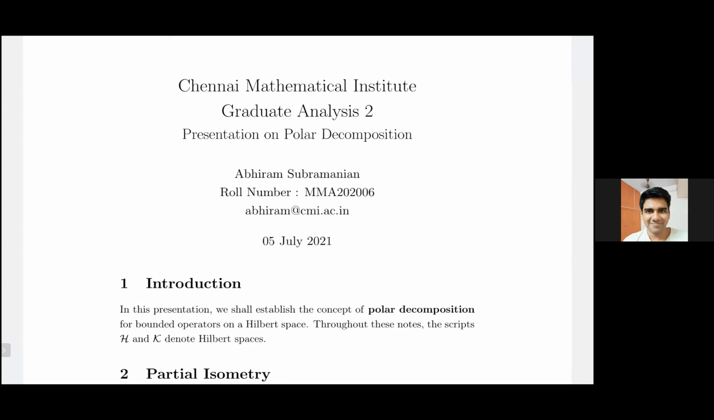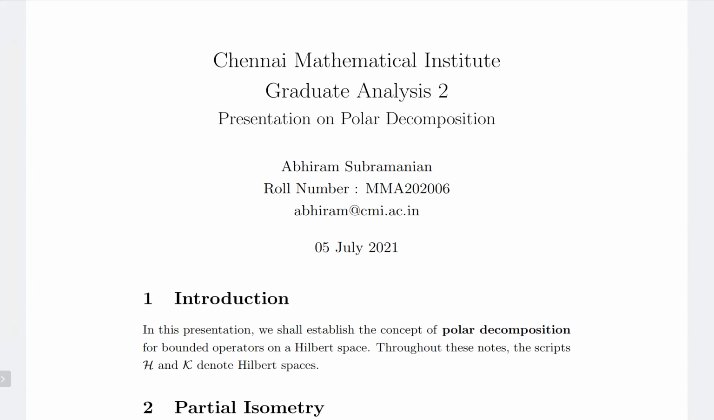So I'm Abhiram, and this is Graduate Analysis 2, and I'm going to present on the topic polar decomposition. For a bounded operator, we are going to look at the concept of what a polar decomposition is. For a complex number, we can write a non-zero complex number z as modulus of z times e to the power i theta for some unique theta in the interval 0 to 2 pi. That's what we call the polar decomposition of a complex number.